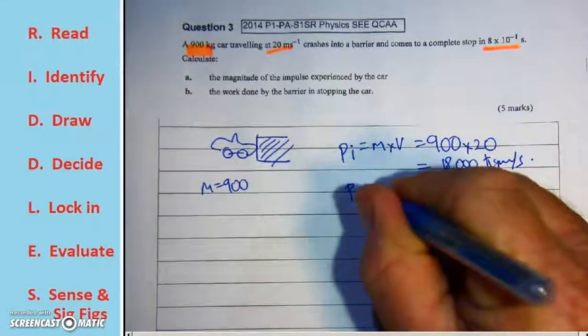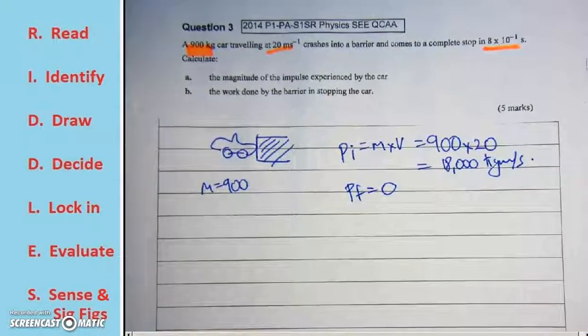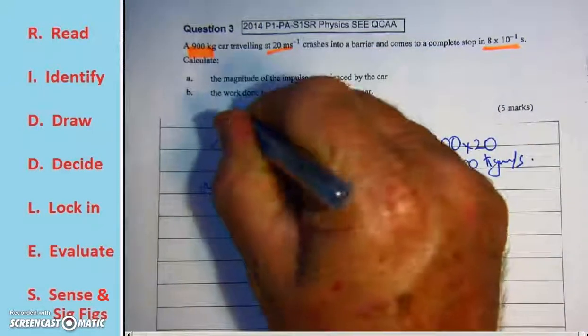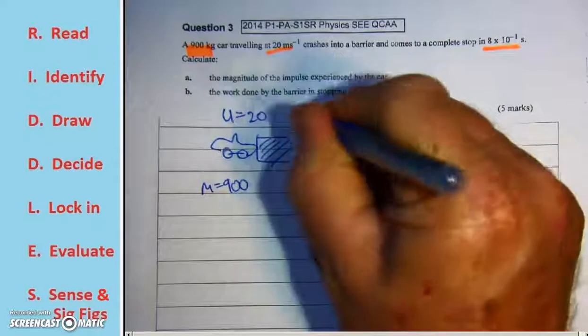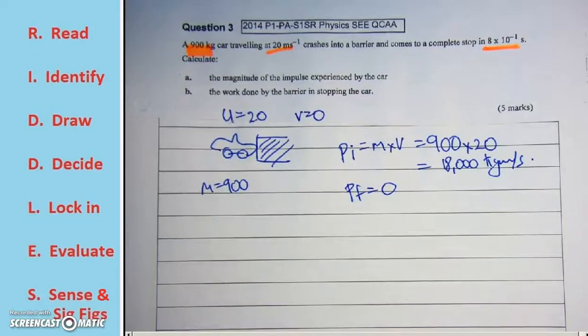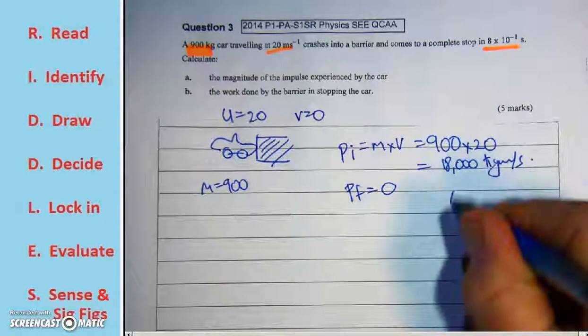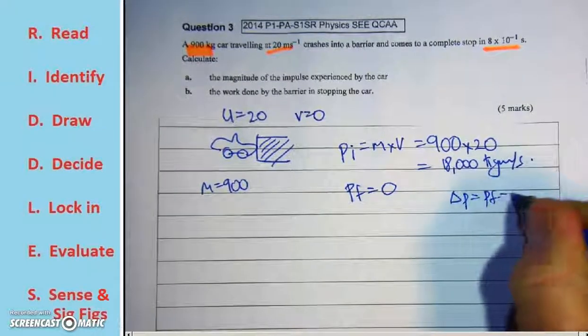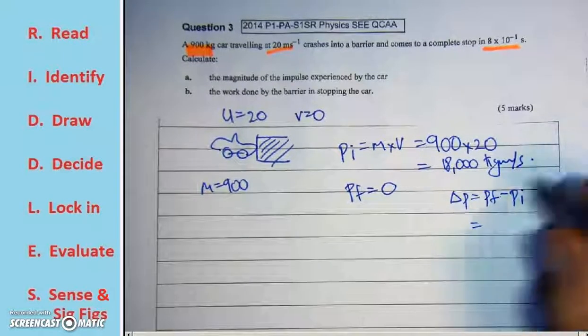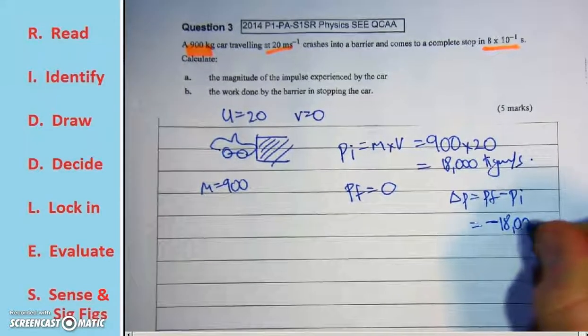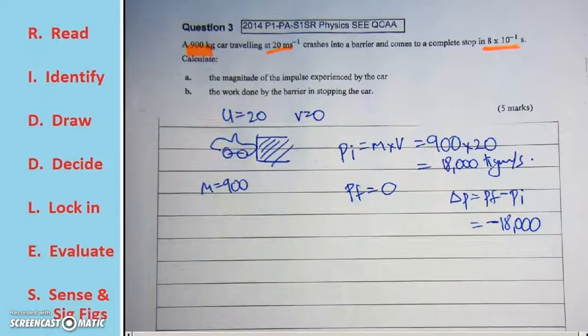The final momentum is 0 because it crashes into the barrier and comes to a complete stop. So initial velocity was 20, final velocity is 0. Now, our change in momentum is our final minus our initial, so it is negative 18,000 because it's a reduction in momentum. Now, we're after the magnitude of the impulse. Magnitude means we're not worried about increases or decreases, just the change.